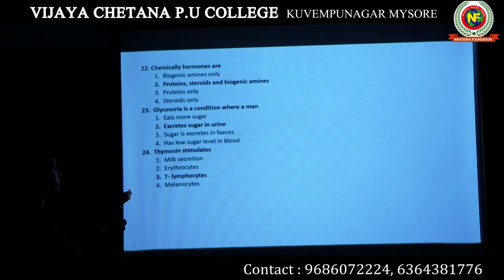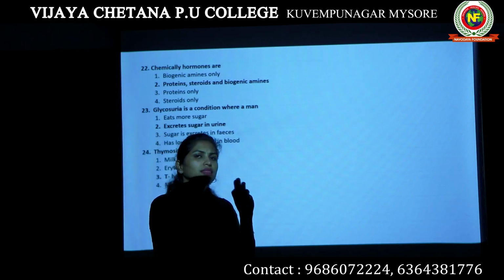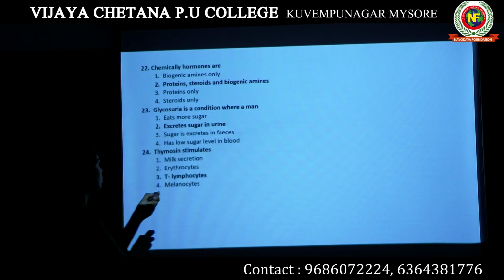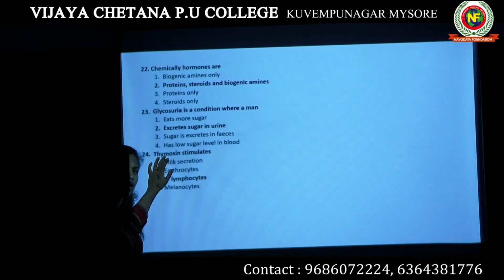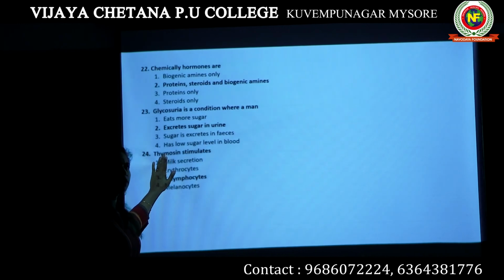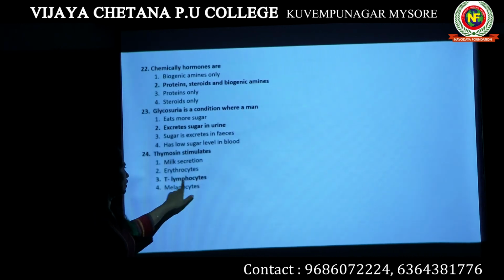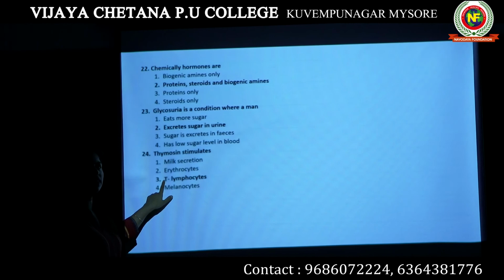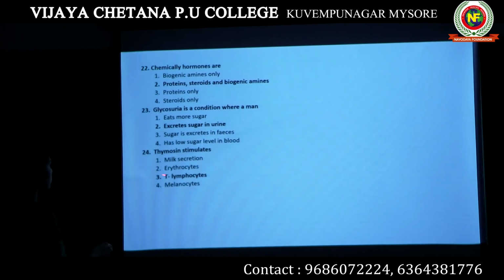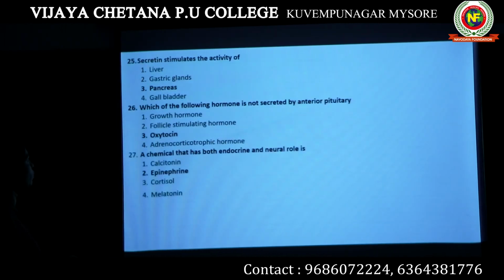Next question: thymosin stimulates. Thymosin is a hormone produced by the thymus gland. What does it stimulate? Milk secretion, erythrocytes, T lymphocytes, melanocytes. The thymus gland helps in the differentiation of T lymphocytes. That's why T, thymus. Thymosin is a hormone produced by the thymus gland. So option 3 is the answer for question number 24.